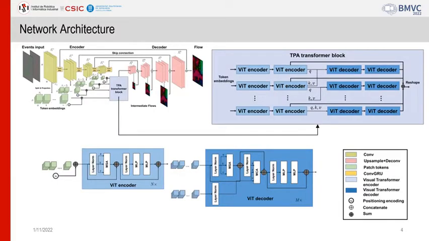The TPA module connects to all the feature map outputs from the encoders. The transformer encoders model the internal spatial dependency of each feature map, while the transformer decoders capture the interactions among all the feature maps of different scales. In this way, we fully model the interactions across time, space, and scale.